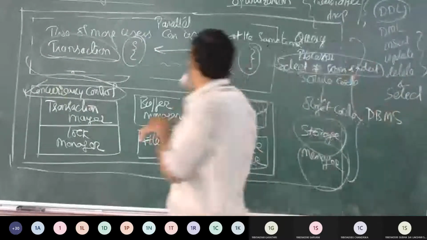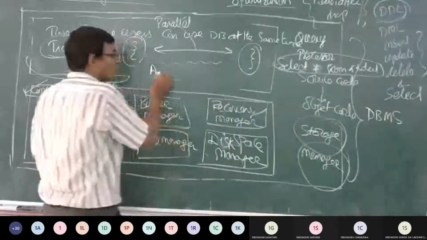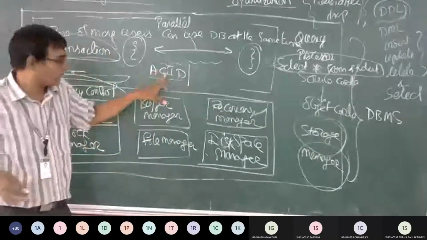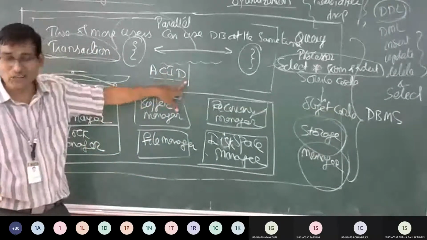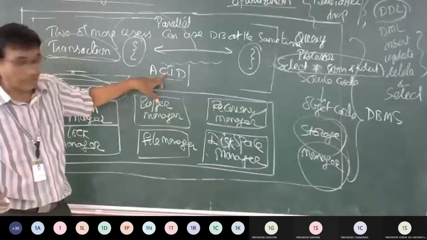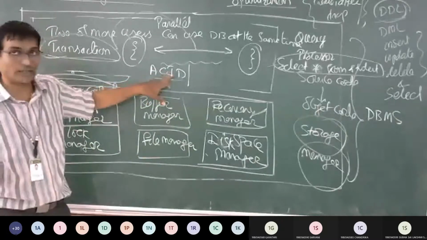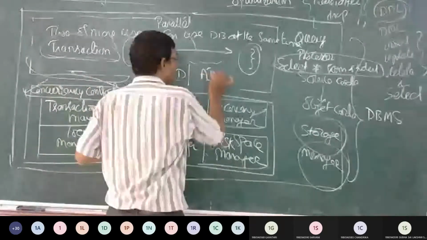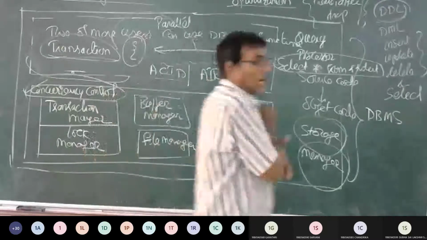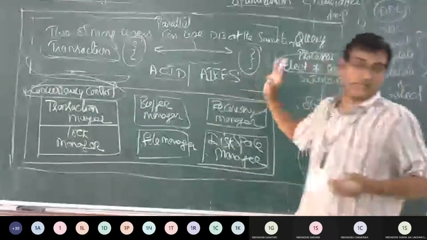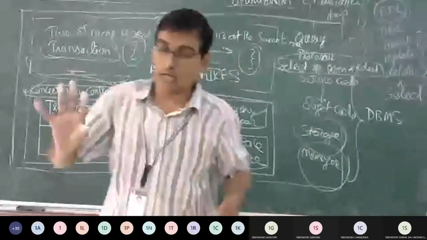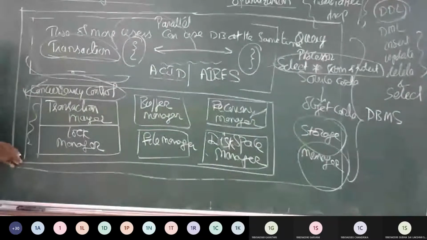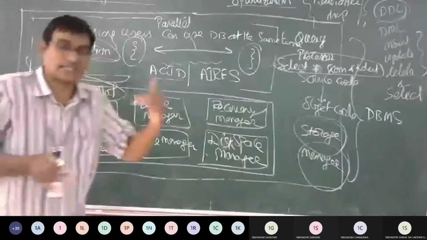So how is it going to do that? It is going to use two algorithms. One we call ACID: atomicity, consistency, isolation, and durability. Followed by ARIES. So these are the two algorithms which are going to ensure that a transaction and locking can happen when there is an active transaction.